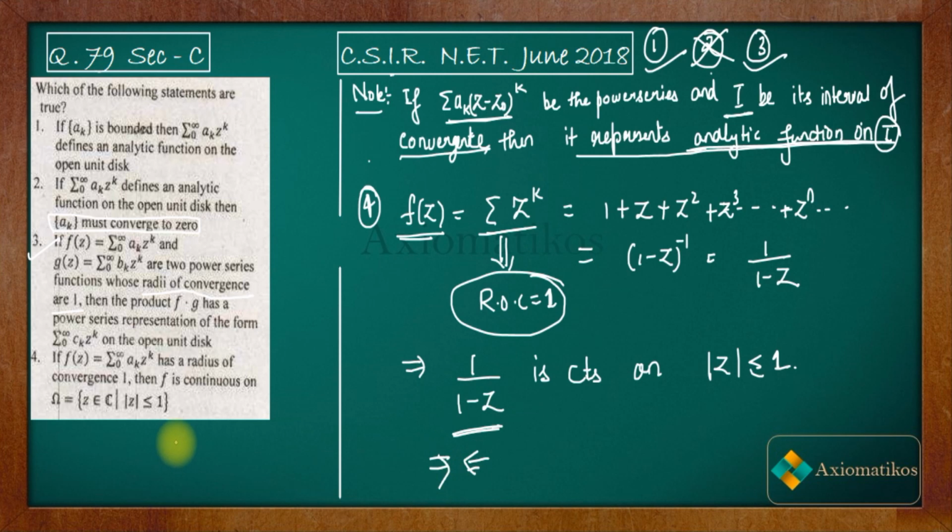If the fourth option is true, we are getting a contradiction, because then we will get that 1 by 1 minus z is continuous on this. But we know that if z is equal to 1, this is a discontinuous function. So it is a contradiction. That means the fourth option is incorrect. What was my assumption? The assumption was that the fourth option is true. That means 1 by 1 minus z has to be a continuous function on this, but we know that it is not continuous, so the fourth option is incorrect. So for this problem, 1 and 3 are the answer.